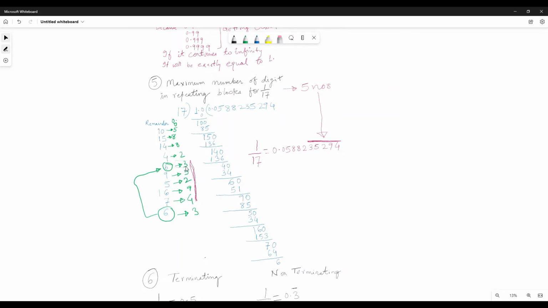So from 35294, this number will continue to repeat itself. So 1 by 17 is 0.05882, then 35294, 35294, 35294. This will continue. This block of numbers 35294 has 5 digits. This is the number of digits that is repeating itself.